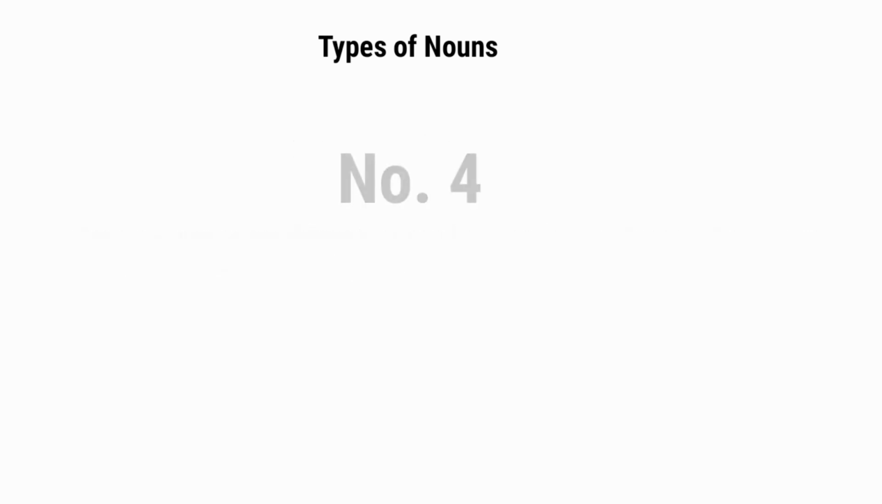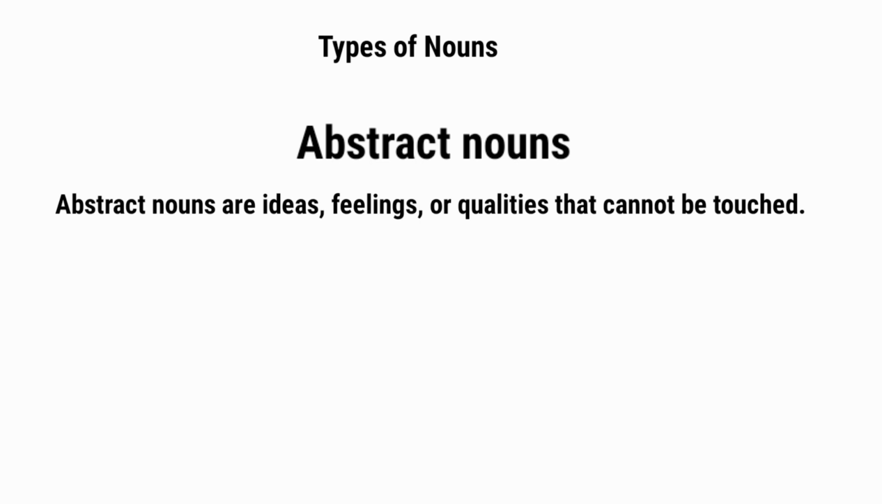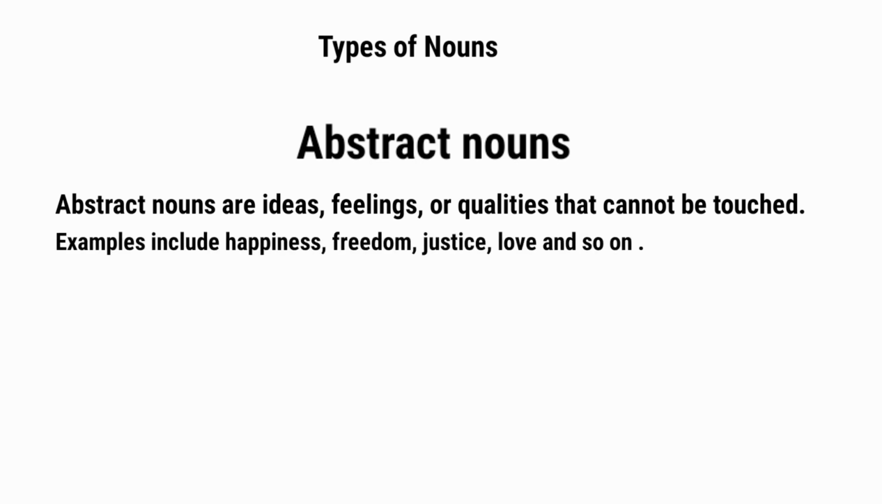Number 4. Abstract nouns. Abstract nouns are ideas, feelings, or qualities that cannot be touched. Examples include happiness, freedom, justice, love, and so on.